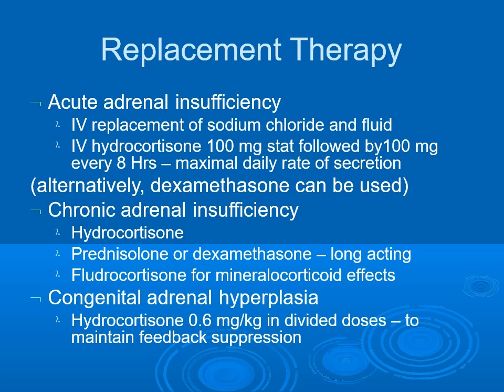In case of chronic adrenal insufficiency, hydrocortisone, prednisolone or dexamethasone along with fludrocortisone for mineralocorticoid effects. In case of congenital adrenal hyperplasia, hydrocortisone 0.6 mg per kilogram in divided doses to maintain feedback suppression is given.